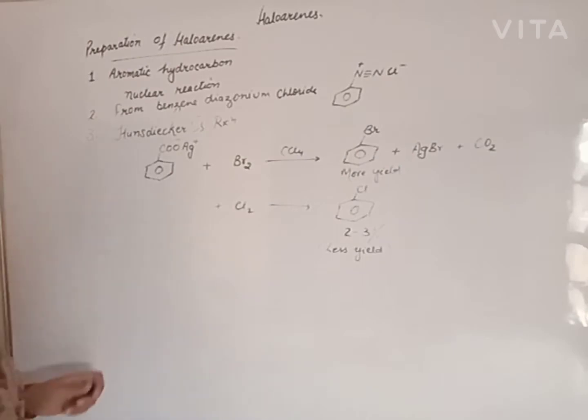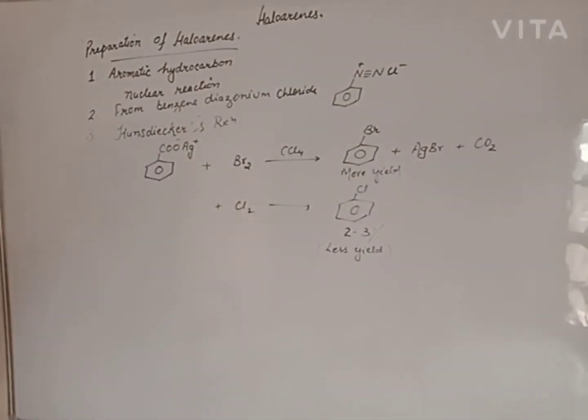But fluoro and iodo compounds can't be prepared by this method. Clear? Fluorobenzene and iodobenzene can't be prepared. So the preparation of haloarene consists of 3 methods. First, from aromatic hydrocarbon, nuclear or side chain reaction.